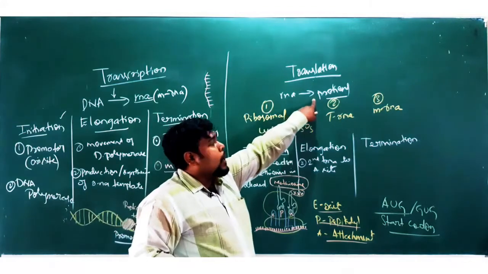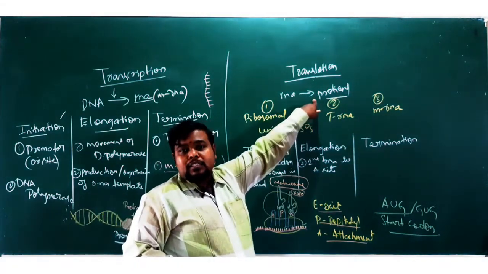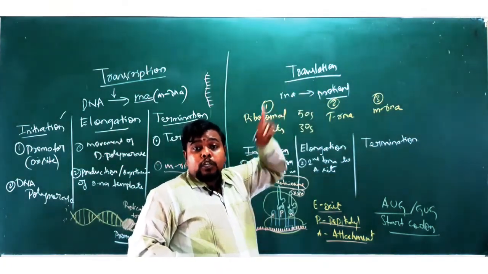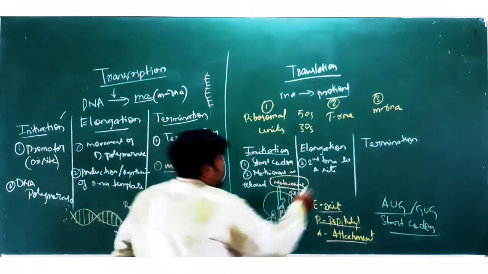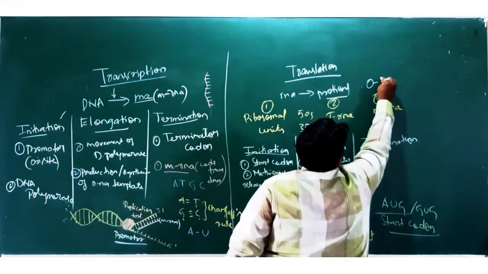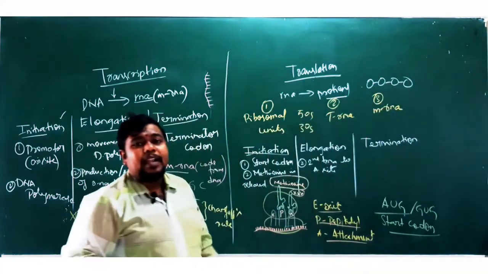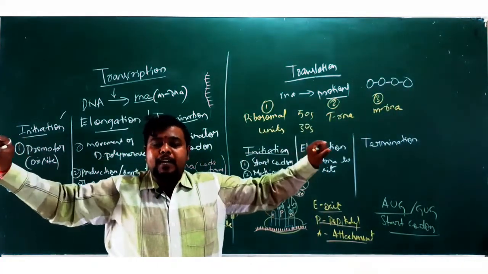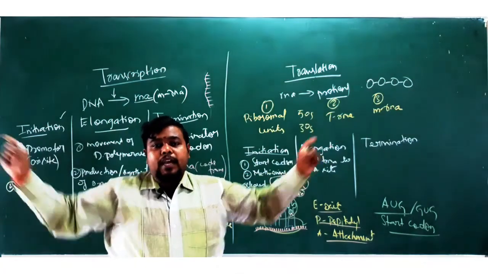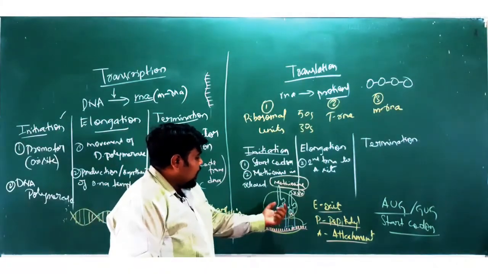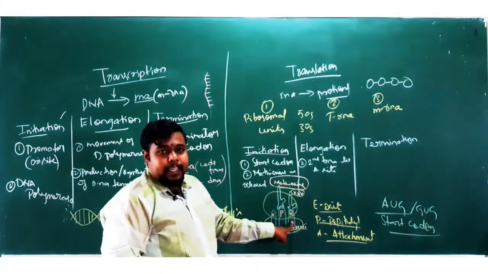I told you the end product will be our proteins, and the end product proteins will be found in a long chain. In this format, a long polypeptide chain of proteins will be found here. So what happens once a second tRNA approaches your A site?